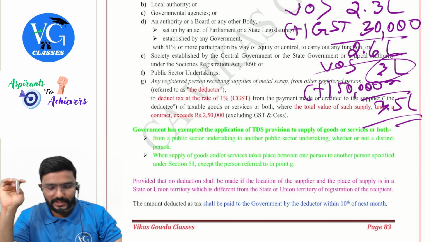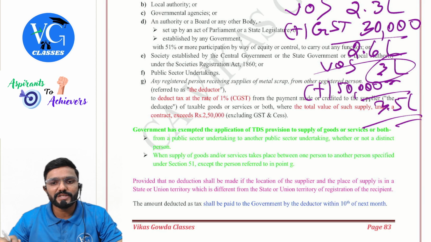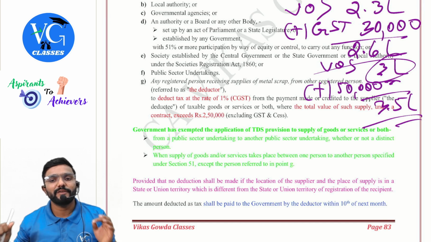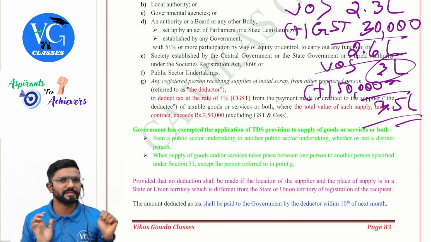Okay, sir. Next, government has exempted the application of TDS provision to the supply of goods or services or both from a public sector undertaking to another public sector undertaking, whether or not a distinct person. Means supplier and recipient both are PSU, no TDS.